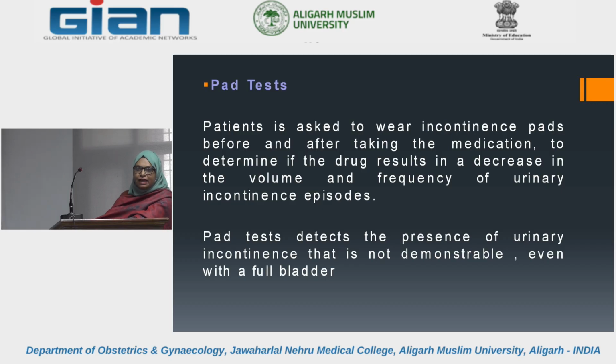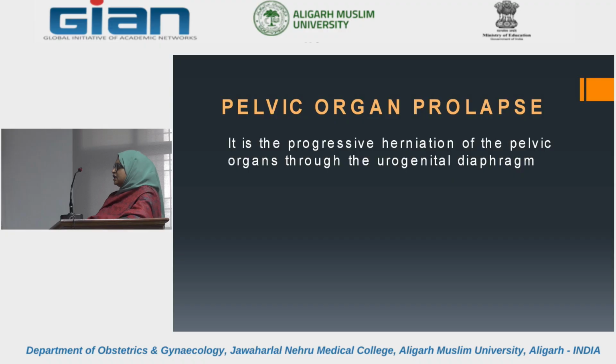Now coming to the pelvic organ prolapse. It is the progressive herniation of the pelvic organs through the urogenital diaphragm. The common pelvic support disorders are the rectocele, which is a posterior defect, the cystocele, anterior, the enterocele, posterior, and the uterine prolapse.